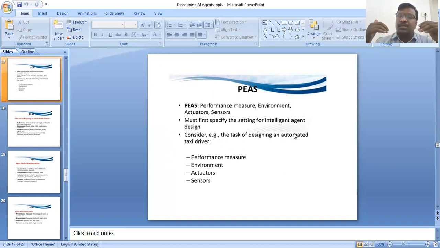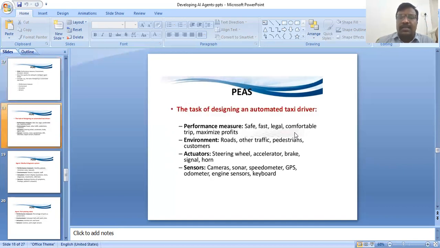What is the performance measure, environment, actuators, sensors? See this example: the task of designing an automated taxi driver. What is the performance measure? First, the taxi driver should be safe and fast.